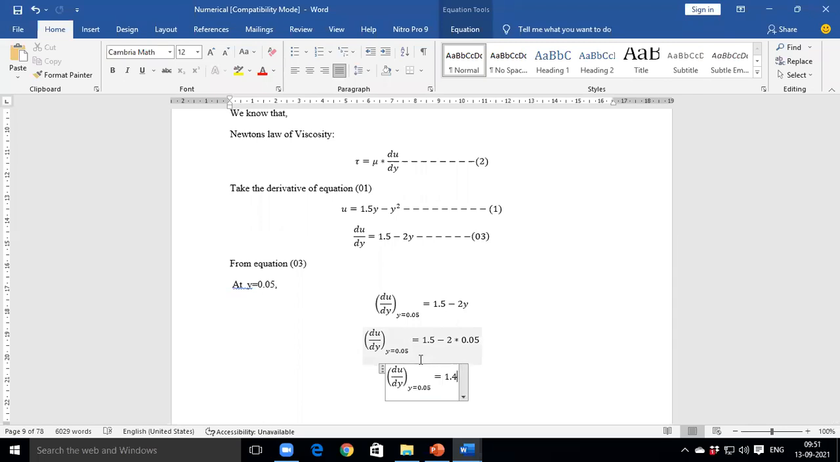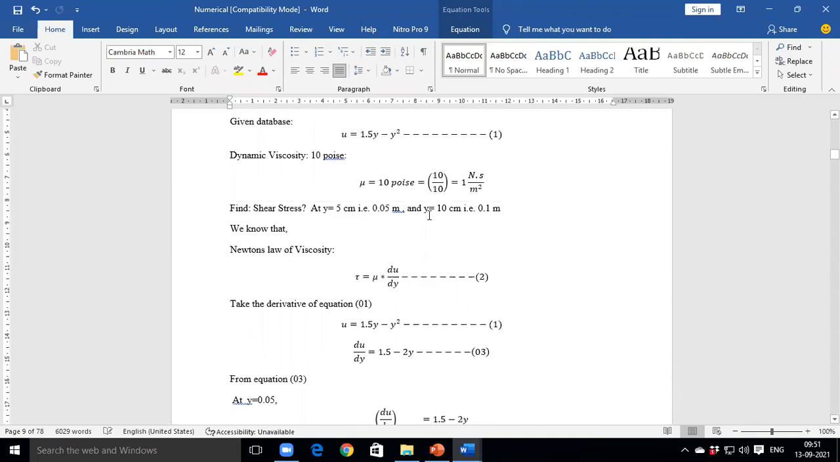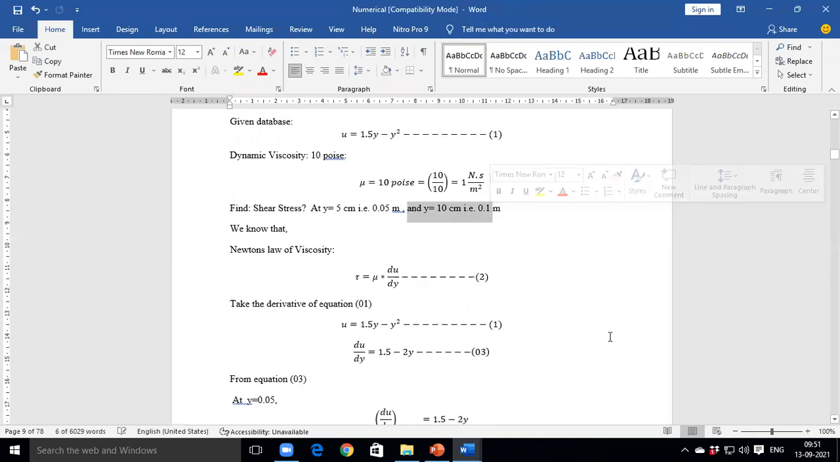Okay, I also get that. We need to find it at y is equal to 0.1 meter. See here, at y is equal to 0.1 meter.